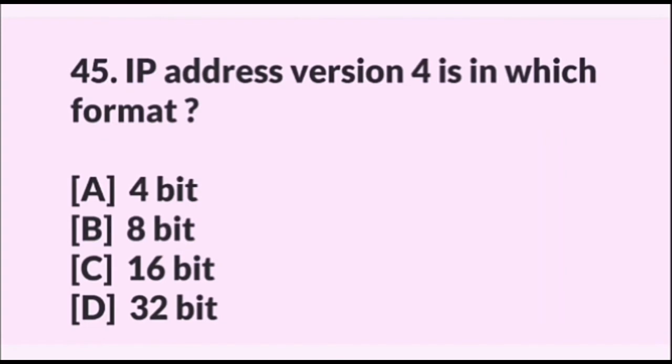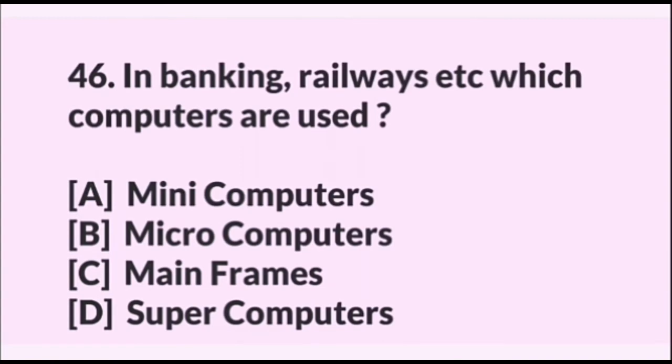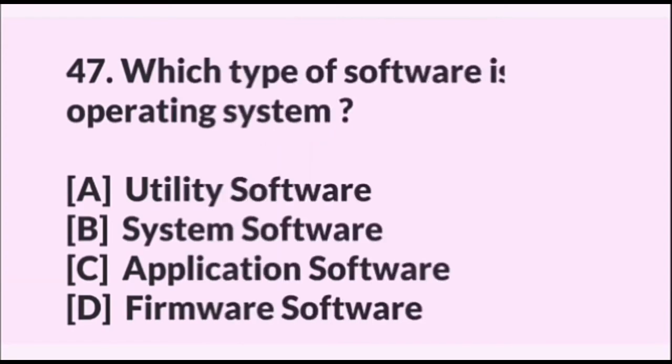IP address version 4 is in which format? Answer is 32-bit. In banking, railways, etc., which computers are used? Answer is mainframe. Which type of software is an operating system? Answer is system software.